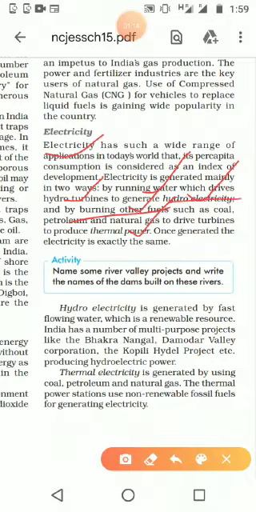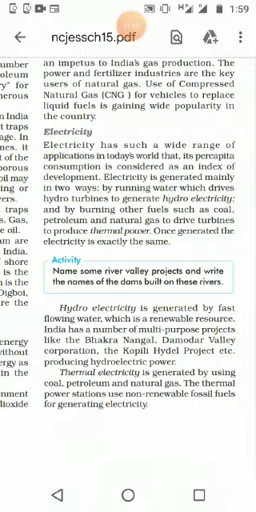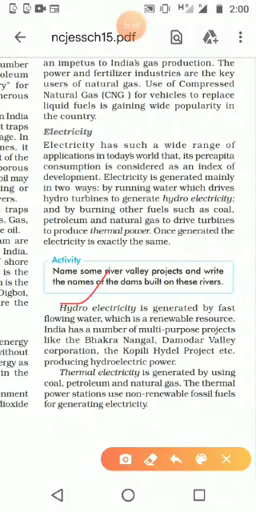One is hydroelectricity with the help of running water. The second is thermal power, which we produce by burning fuels like coal, petroleum, natural gas, etc. The next point is hydroelectricity. It is generated by fast running water. How are we producing it, and what is its specialty? This is a renewable resource, because again and again we will get water. River water flows, and we create dams and adjust the speed of the water. Like that we create hydroelectricity.